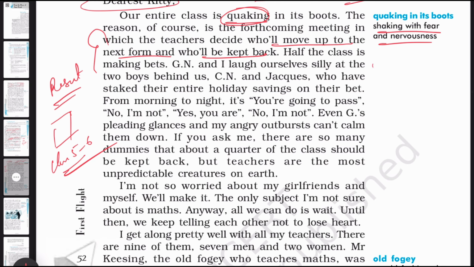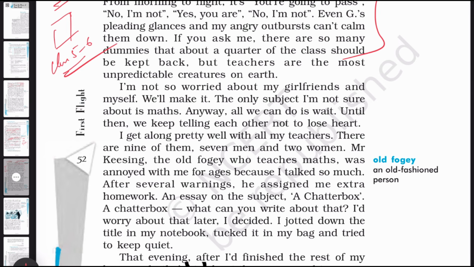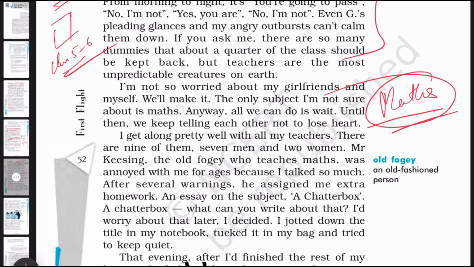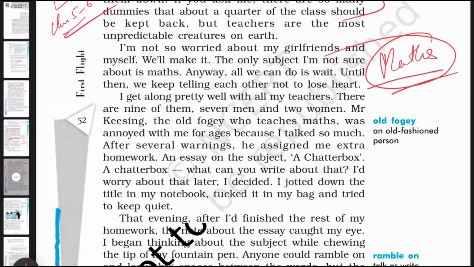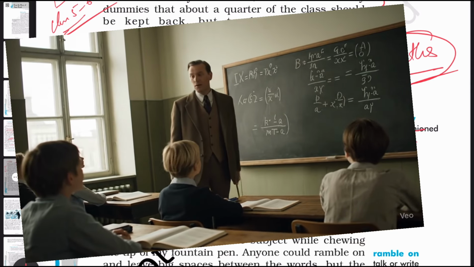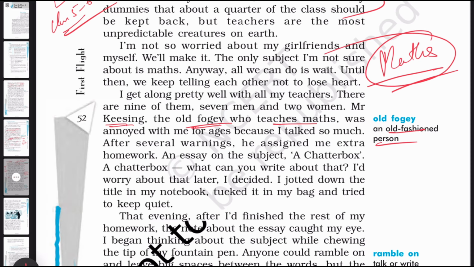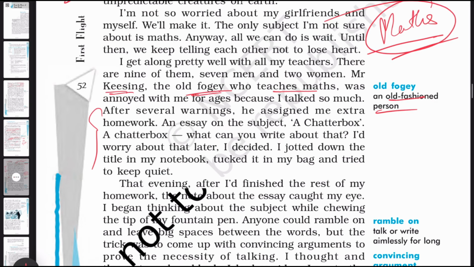And she is writing about this, that everyone was afraid, everyone was scared, and she was not very worried about anything else but the subject maths. She was scared of maths. We all are scared of maths, right? Yes, because the teacher was also pretty foggy, meaning old-fashioned, a traditional person. And not talking too much, only giving homework after homework. So the maths teacher was not a very good person, especially when she is a chatterbox.